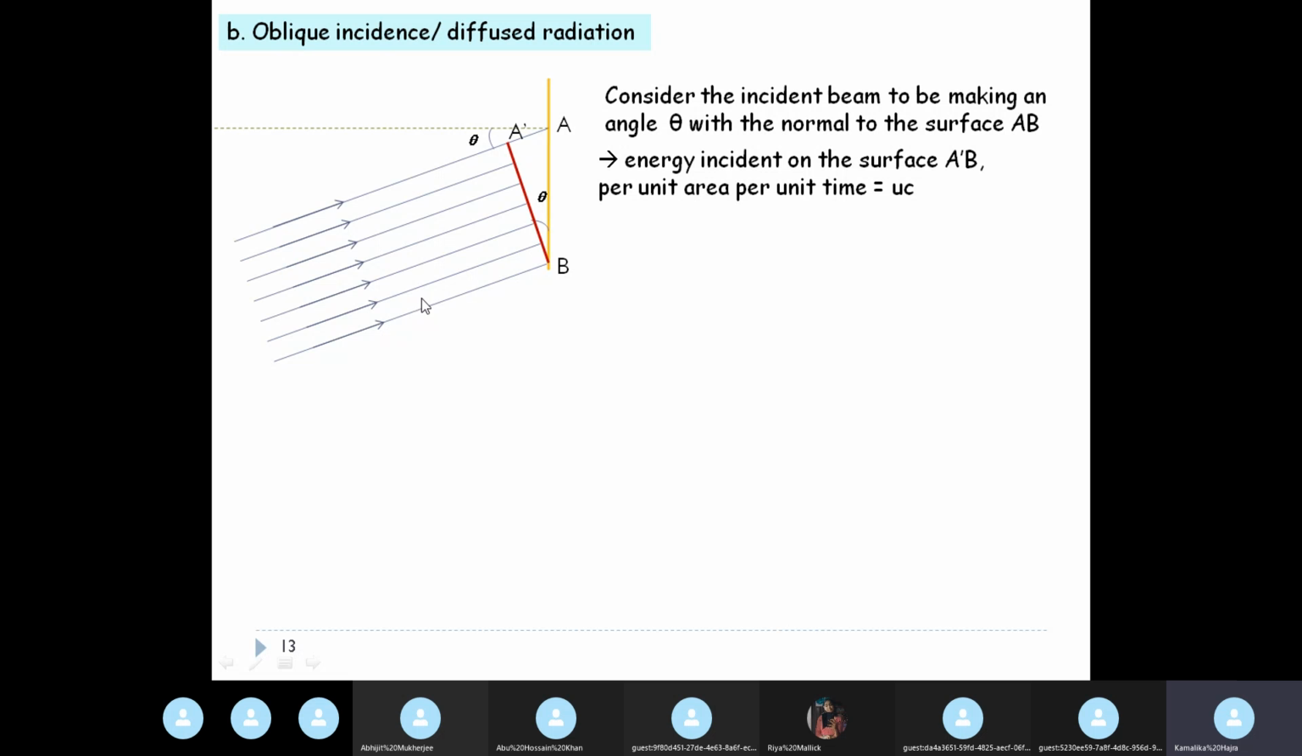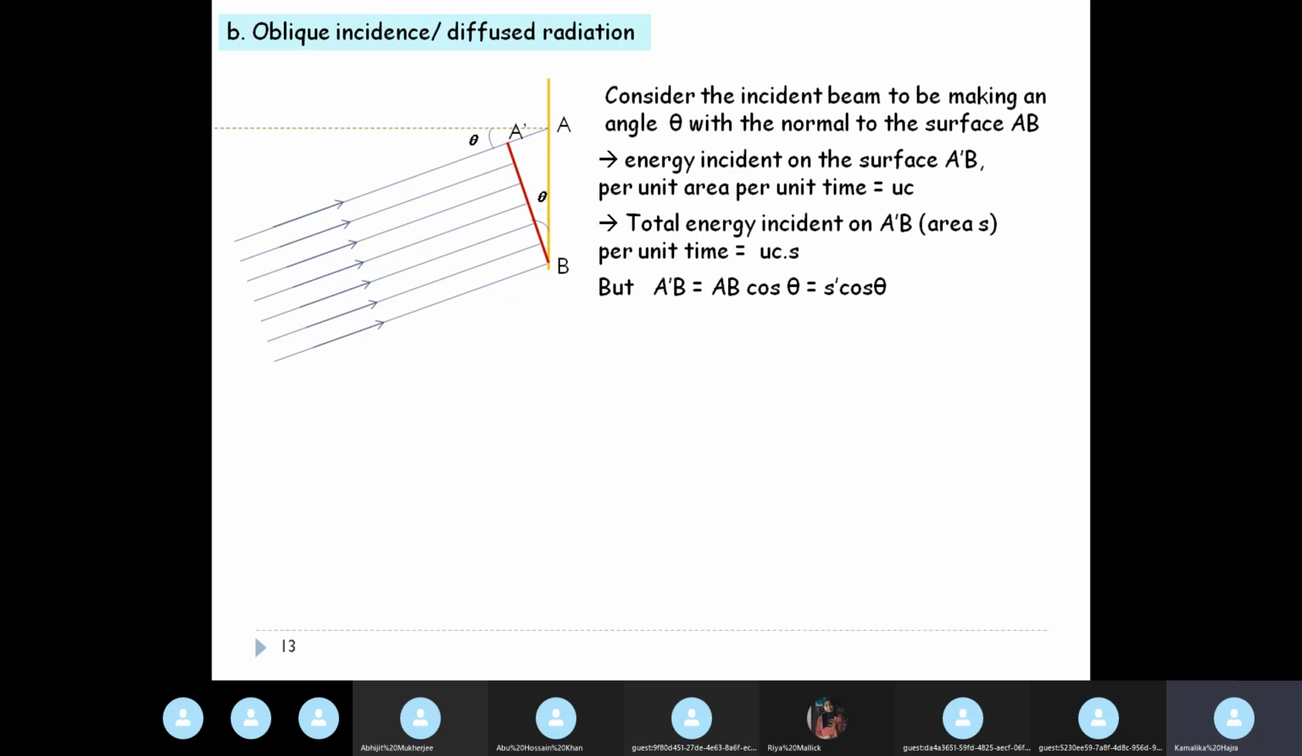So we have already calculated the normal radiation pressure. The radiation pressure on the surface A prime B will be U, but the energy incident per unit area per unit time is UC. So the total energy incident on A prime B, which is also of area S, per unit time is UC into S. Total radiation on the entire surface is energy per unit area multiplied by the surface area, so UC into S.